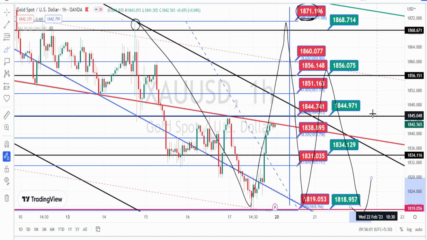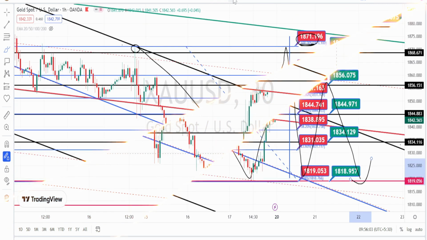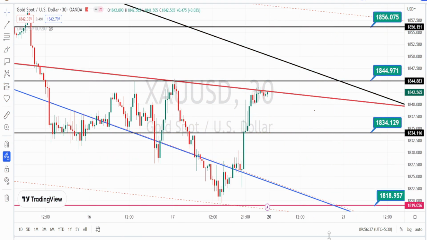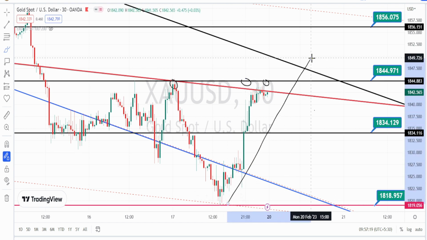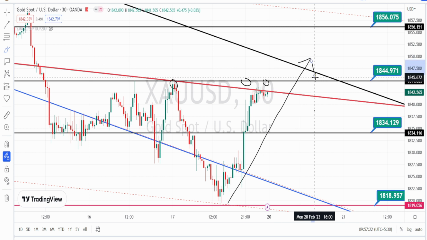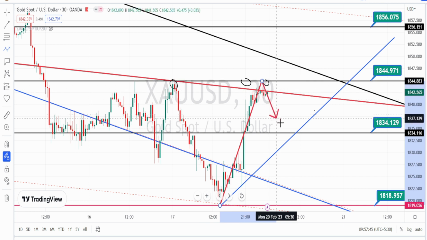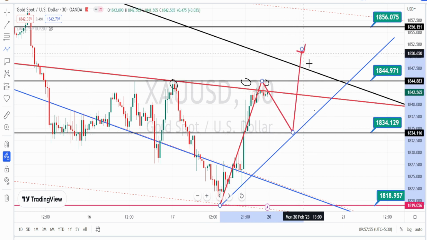Let us look at the price action in the 30 minutes time frame. When we look at the price action in the 30 minutes time frame also, this level of 1844 is currently acting as a strong resistance for the current price action. And for now, the current trend of the price action in the 30 minutes time frame is a bullish side retracement or a bullish trend. Wait for it to form a proper trend if you want to freshly enter into a bullish side trade in the 30 minutes time frame.